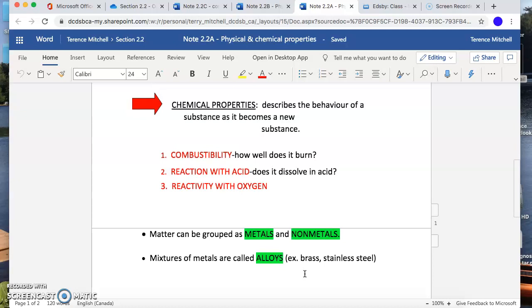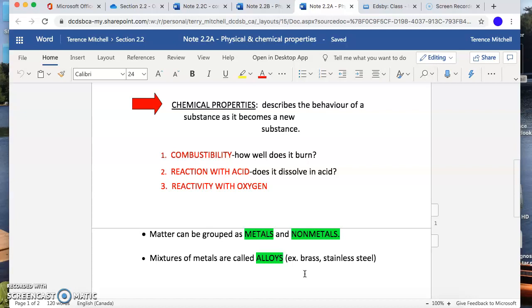And three big chemical properties that many things have are combustibility. Will it burn? Will our quarter burn? Absolutely not. Will a piece of paper burn? Absolutely. Will gasoline burn? Absolutely. Reaction with acid. Will it dissolve in acid? If we put our quarter into a strong acid, will it dissolve? Yes, it will.